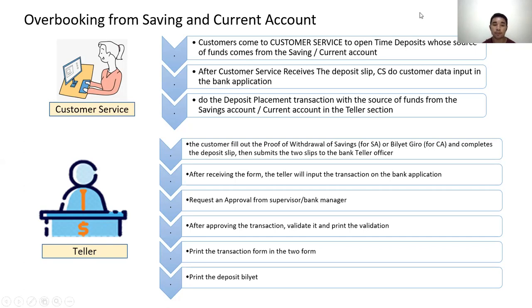After receiving the forms, the teller will input the transaction on the bank application and then request an approval from the supervisor or bank manager. After approving the transaction, validate it and print the validation, and then print the transaction form. And the last is to print the deposit billet.